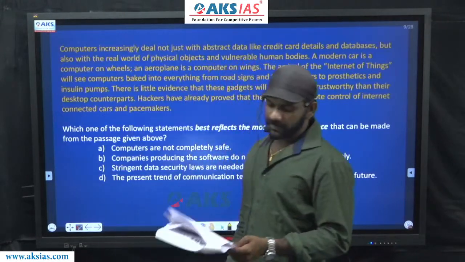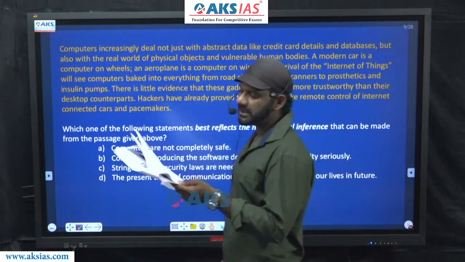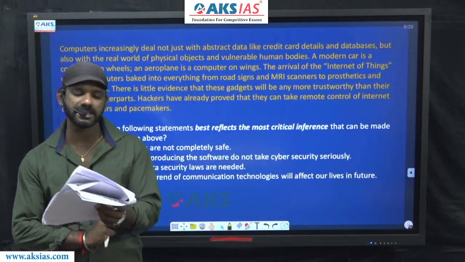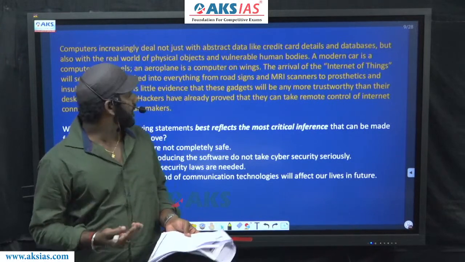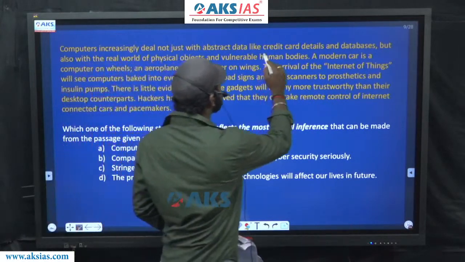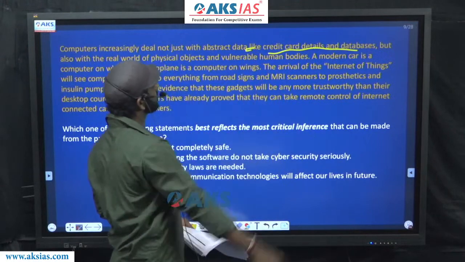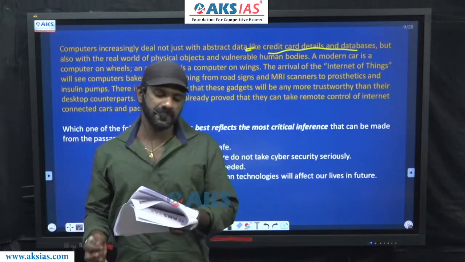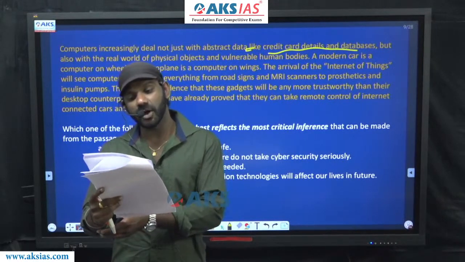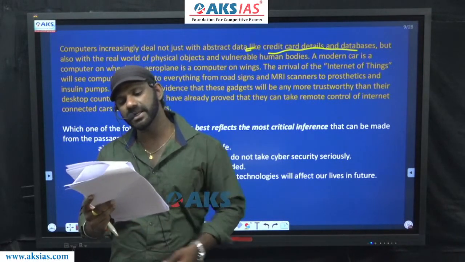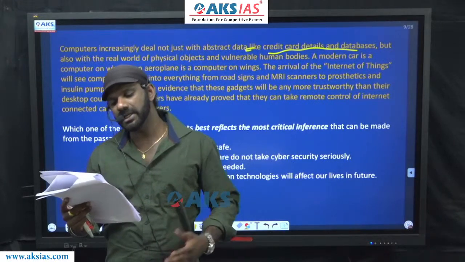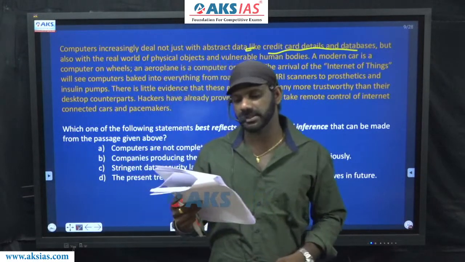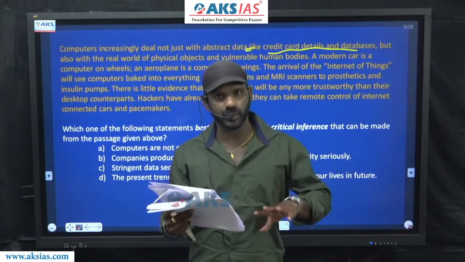I'll read the paragraph. Computers increasingly deal not just with abstract data like credit card details and databases. So credit card details and databases can be termed as examples of abstract data. Computers increasingly deal not just with abstract data like credit card details and databases, but also with the real world of physical objects and vulnerable human bodies. So computers deal with these two.